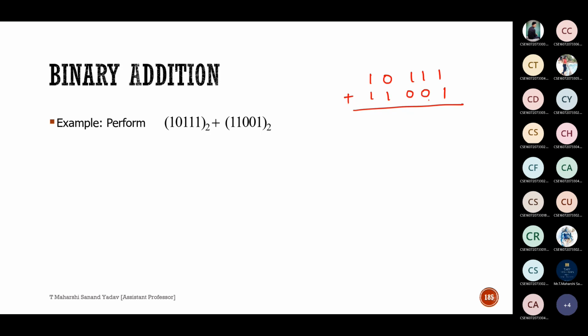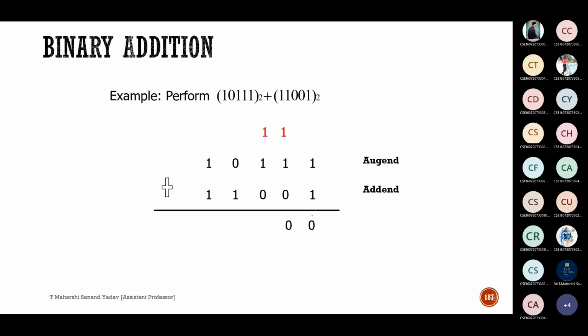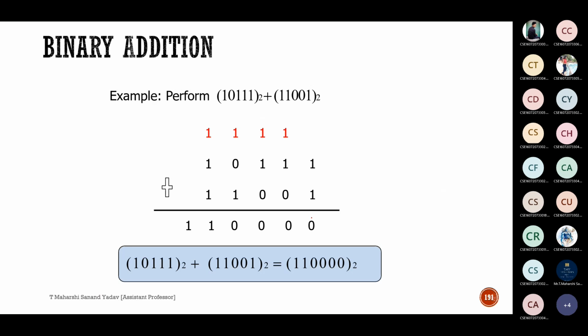Okay, let me explain once again. Here 1 plus 1 is 1 0. Next 1 plus 1 is 1 0. Again 1 plus 1 is 1 0. 1 plus 1 is 1 0. Then 1 1. So this should be our answer: double 1 followed by 4 zeros. This is the final answer. So that is the basic binary addition.